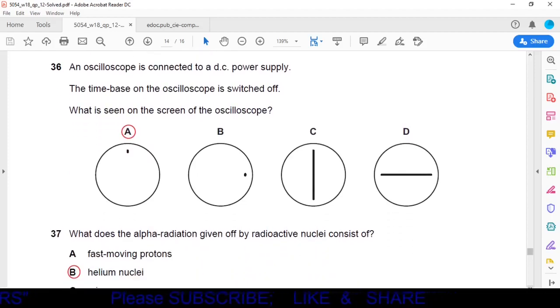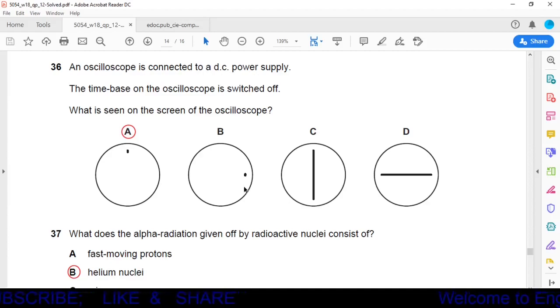Question number 36. An oscilloscope is connected to a DC power supply. The time base on the oscilloscope is switched off. When the time base is switched off, the spot will not move in the horizontal direction. There will be only a shift in the spot in the vertical direction because of the DC power supply. So option A is the correct one. This dot represents the input DC source or DC signal.